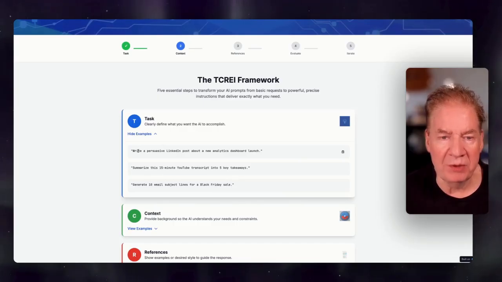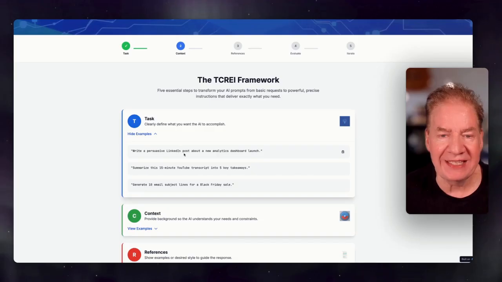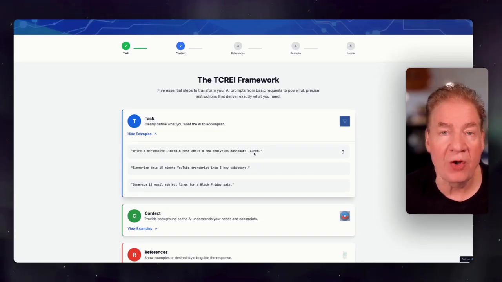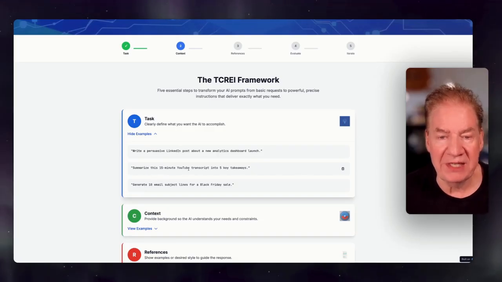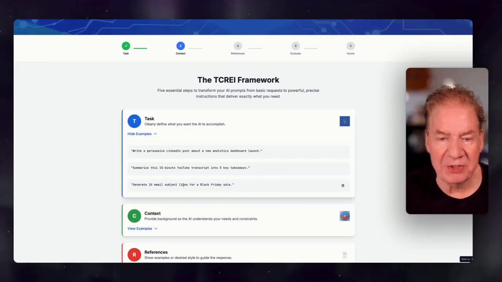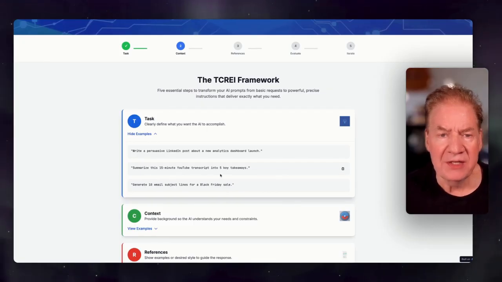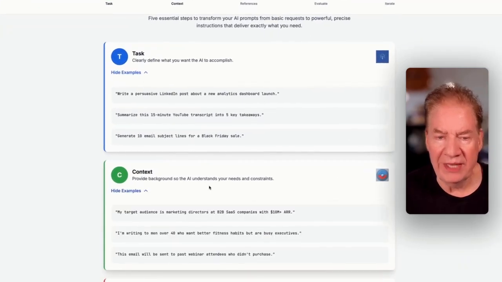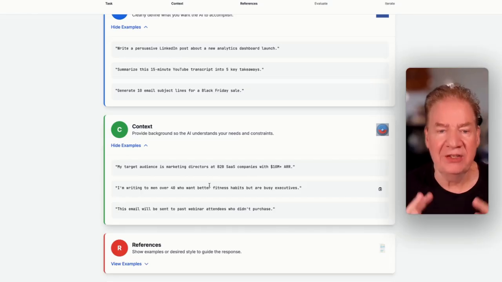An example would be write a persuasive LinkedIn post about a new analytics dashboard launch. Summarize this 15-minute YouTube transcript into 5 key takeaways. Generate 10 email subject lines for a Black Friday sale. So these are some tasks specifically, right? Now, while that's cool, we really need to get into the context.